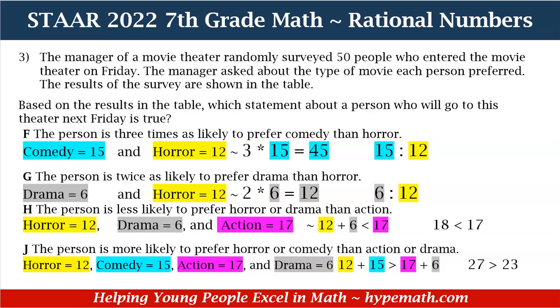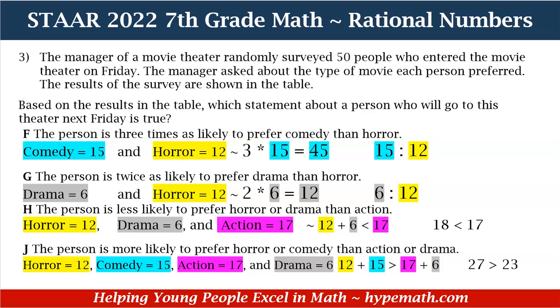Okay, so we know comedy is equal to 15 and we know horror is equal to 12. So if they're saying for our value that the person would be 3 times as likely to prefer comedy, in order to see if this is true, we need to multiply 3 times 15, and that's equal to 45, and our ratio should be 45 to 12 people, but it's not. Again, our value for comedy is 15 and our value for horror is 12. Our value, if this was going to be true, would have been 45, and it is not, okay?